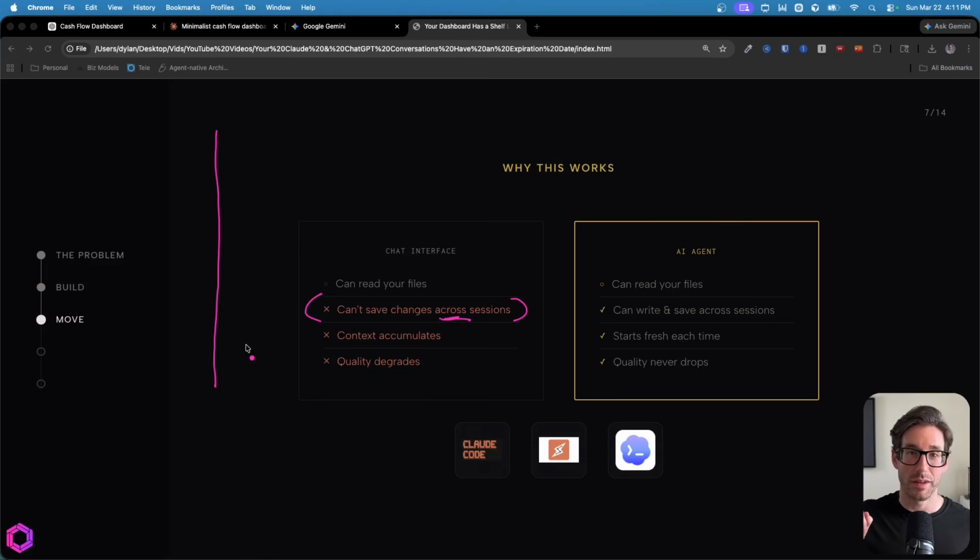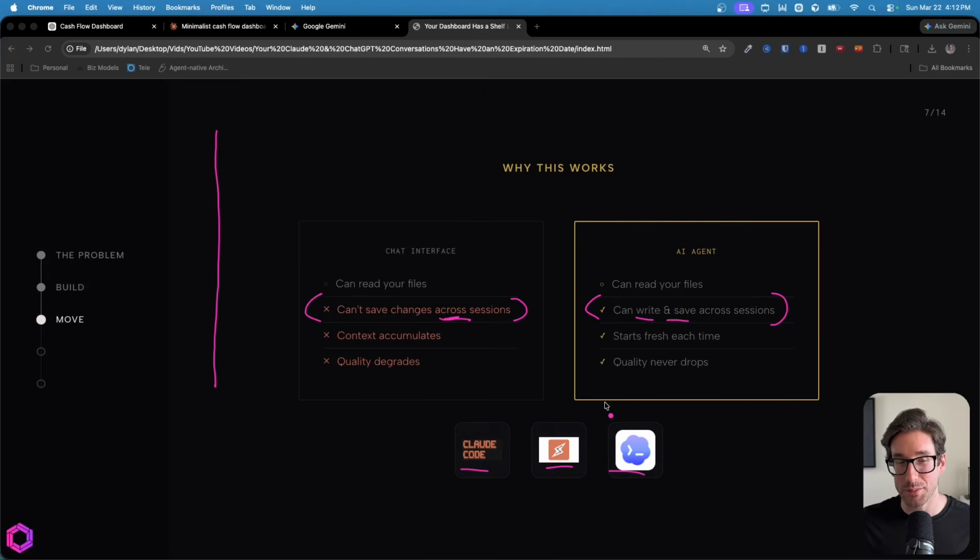But with AI agents on your desktop, such as Claude Code, Claude Cowork, and Codex, you can have the AI write and save updates to that dashboard across conversations. So you can have a new conversation with the AI every single week, and its memory is completely fresh, and it knows exactly what to do with the dashboard and the new data you've provided it. So there is no degradation in its ability to do this for you. And this is one of the fundamental reasons as to why it's better to do it on your desktop versus the web browser.